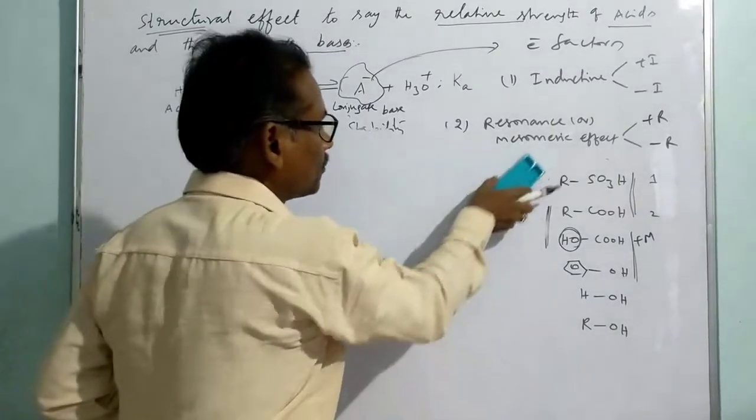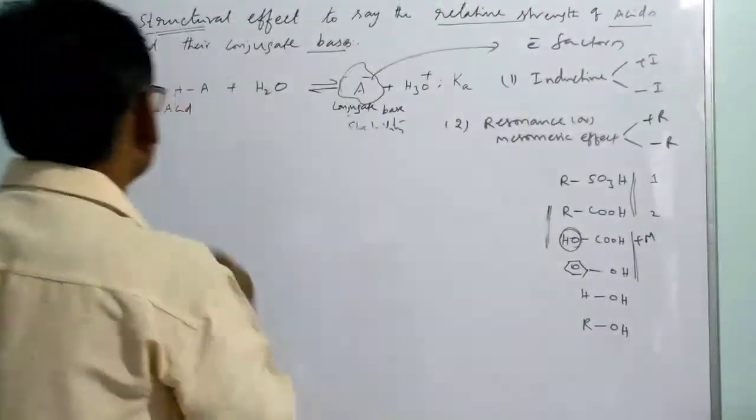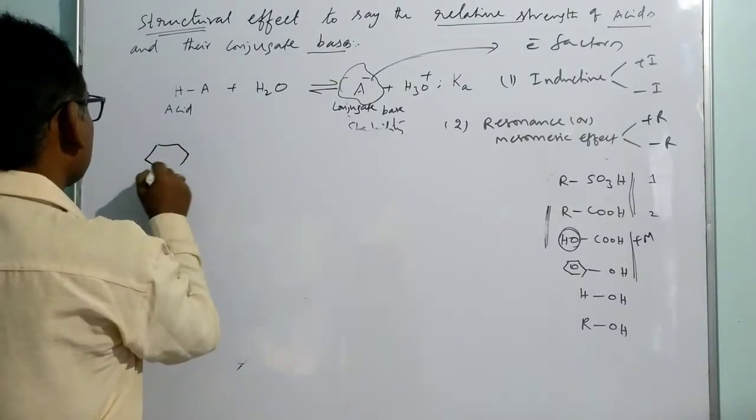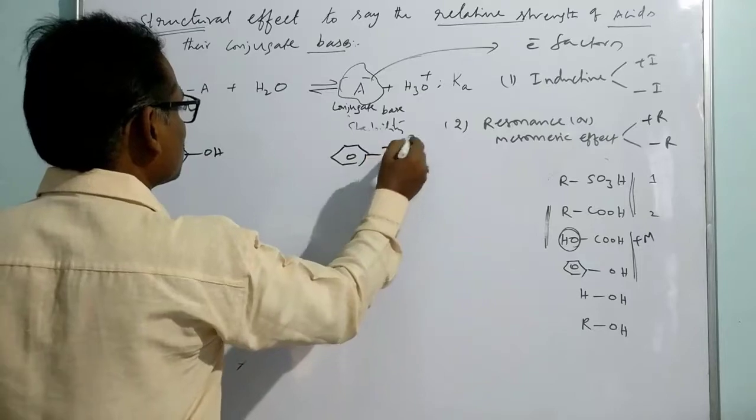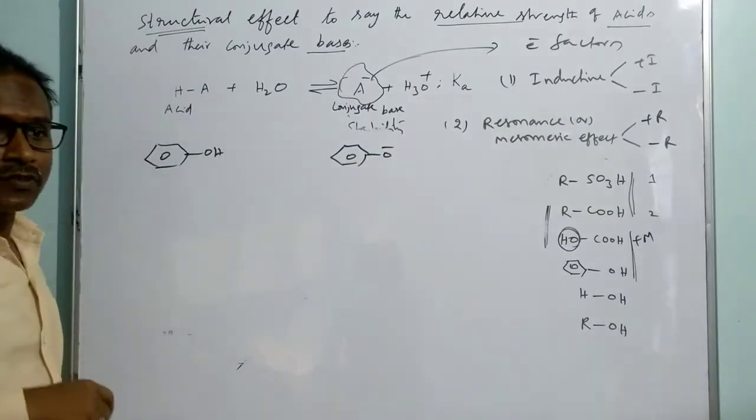Write the conjugate base of the phenol. Here it is a phenol. If we take it, what is its conjugate base? Phenoxide. So let us write the resonating structures of the phenoxide.